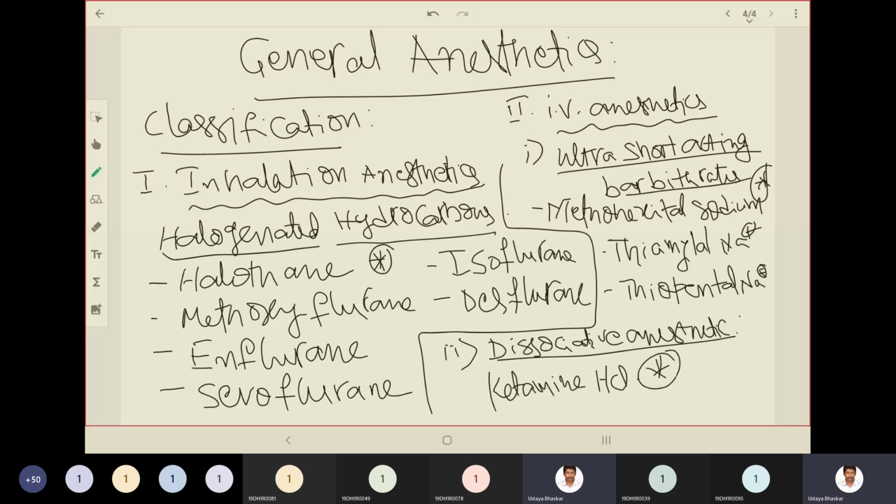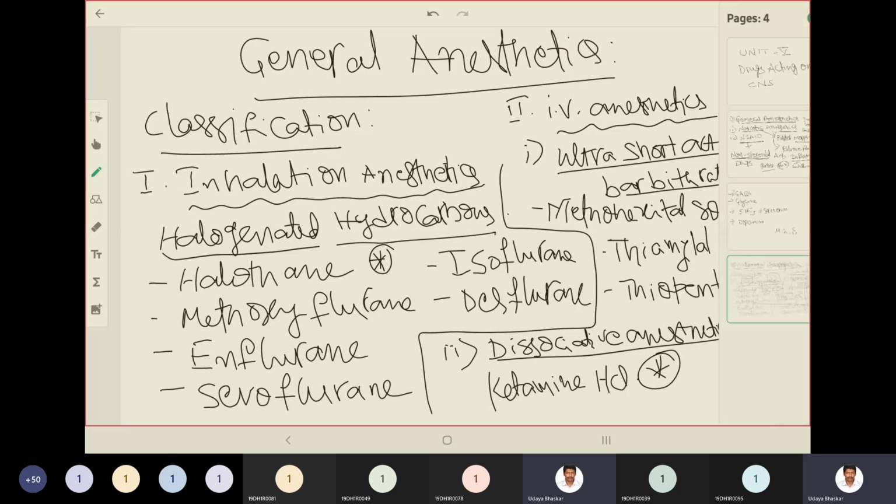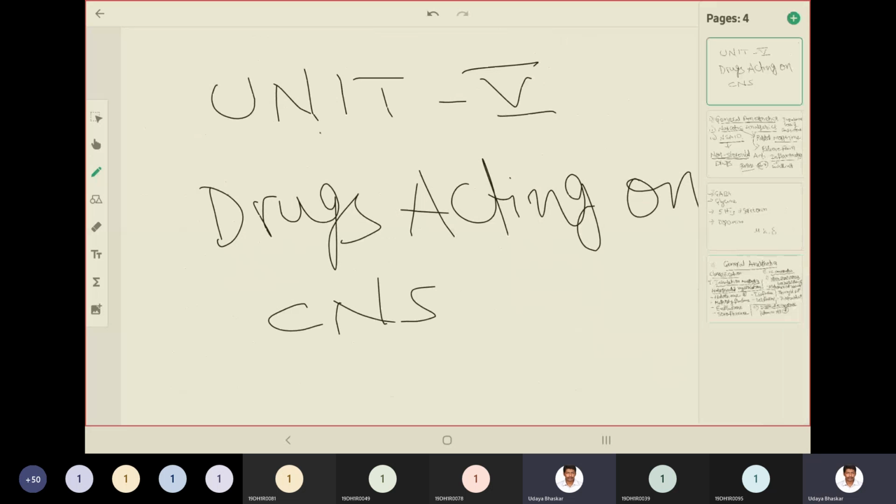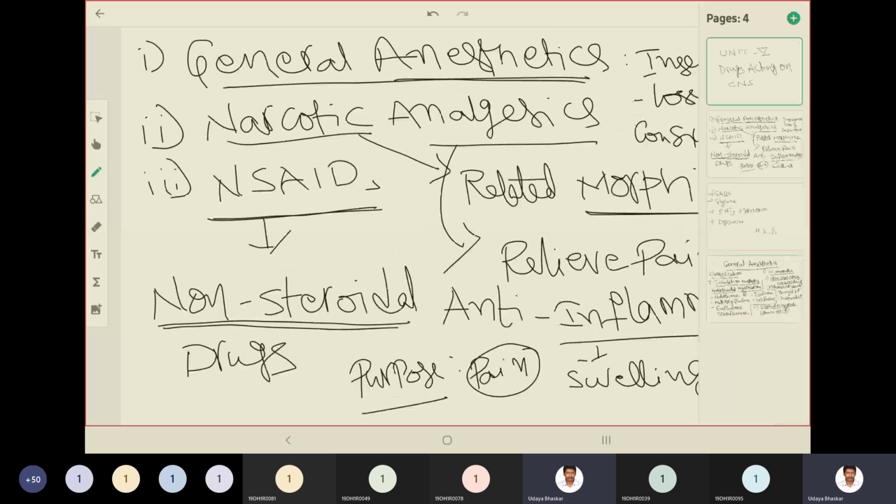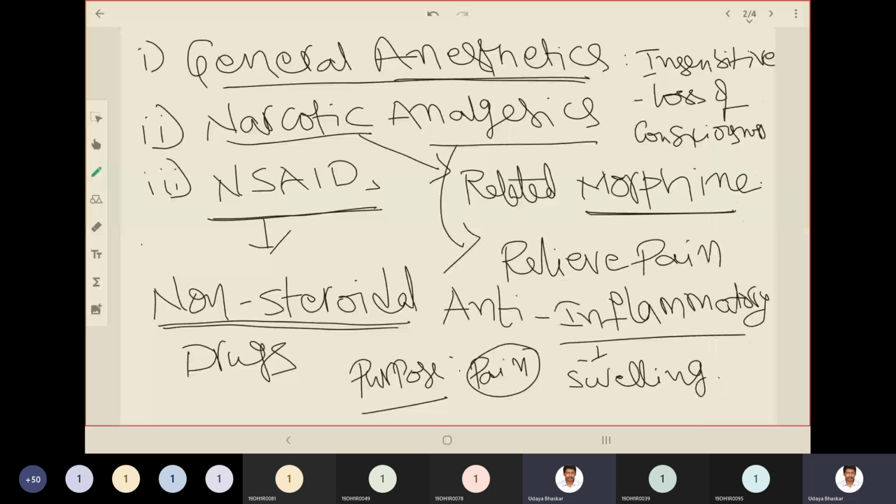So, this is the classification of general anesthetics. What we need to know? Unit 5 deals with drugs acting on the CNS, like Unit 4. In Unit 4, we saw antipsychotics, sedative hypnotics, and anticonvulsants. Here we are going to see general anesthetics, narcotic analgesics, and NSAIDs.